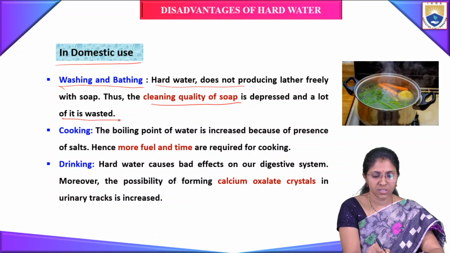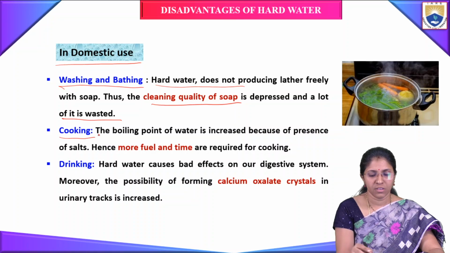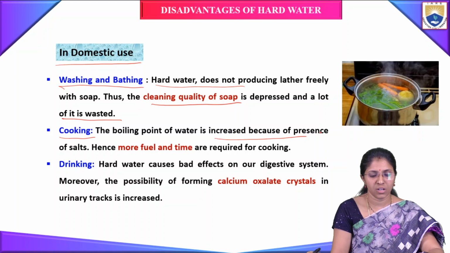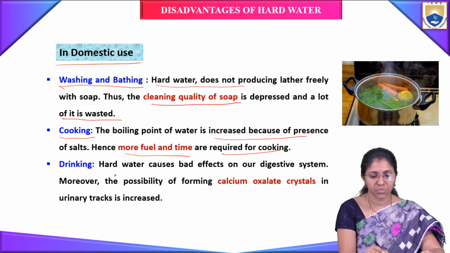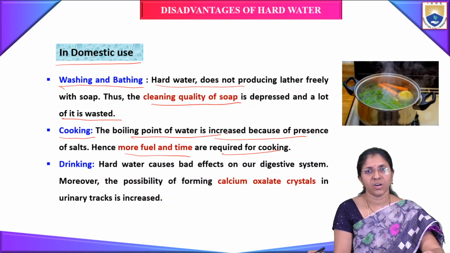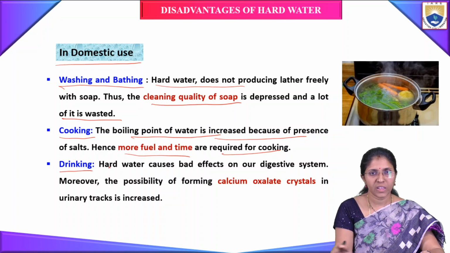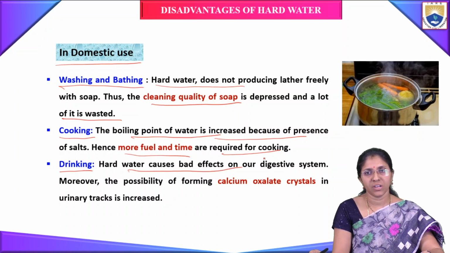If we use it in cooking, the boiling point of water is increased because of the presence of dissolved salts, and hence more fuel and time are required for cooking. If we use hard water for drinking, it has bad effects on the digestive system.